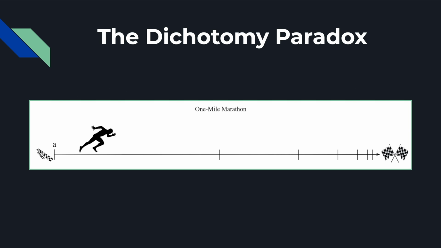In the dichotomy paradox, Zeno asserts that motion is impossible. He uses the scenario of a runner running a race to demonstrate this. He states that in order for the runner to finish running the race, the runner must first run half of the race, okay? Then he must run half of the remaining distance, or 1/4 of the race. Then he must run 1/8, 1/16, 1/32, 1/64, and so on and so forth.